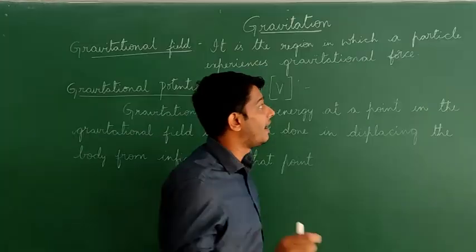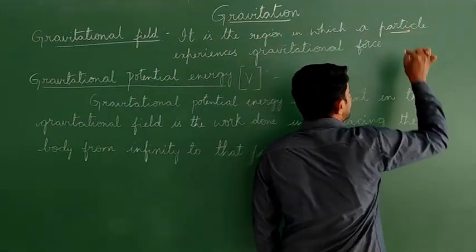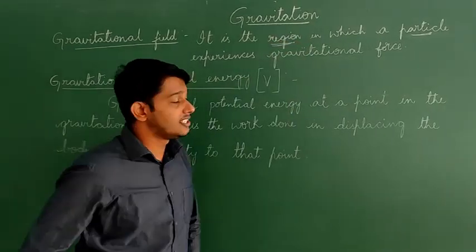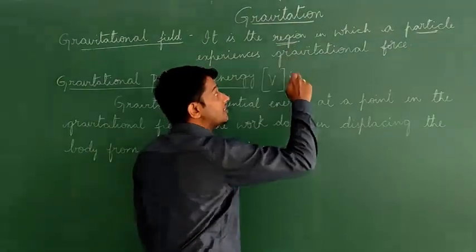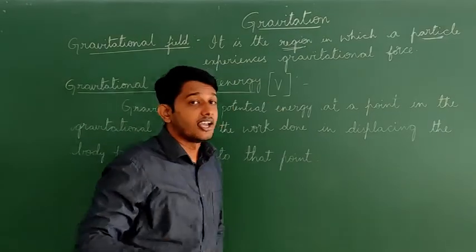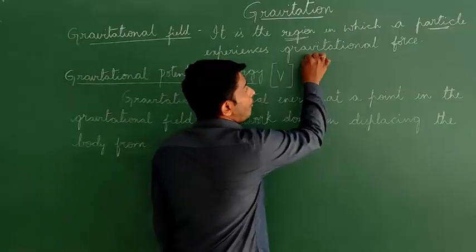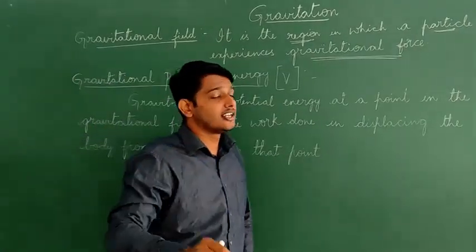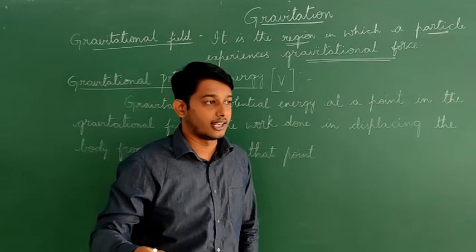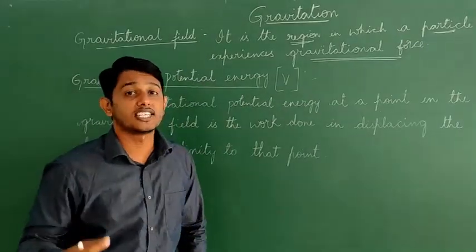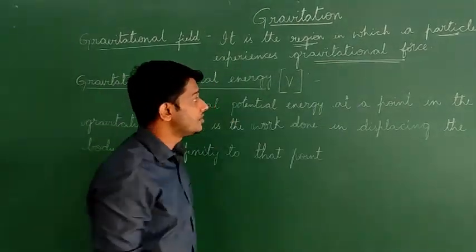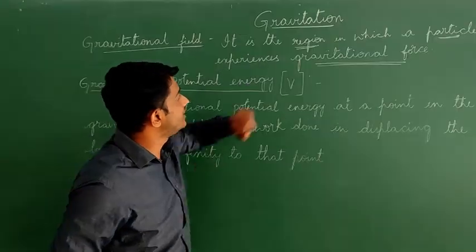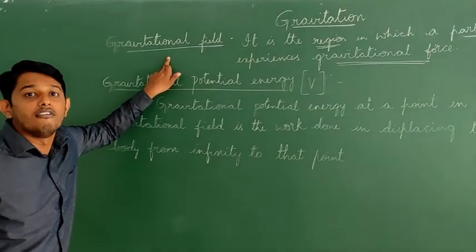Imagine a particle that is present in a particular region, and in that region it experiences a certain amount of gravitational force. So we are considering a particle present in one particular region, and that region is experiencing gravitational force. If all these things can happen to that particle, that particular region is said to be a gravitational field.